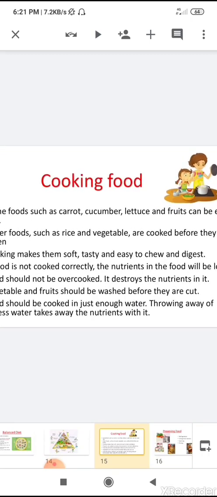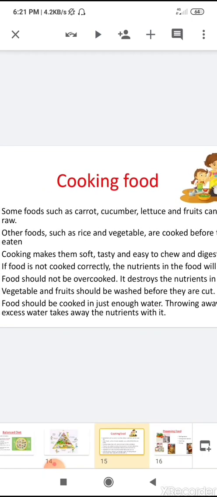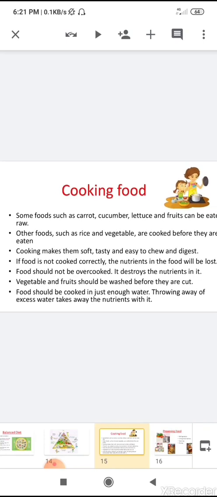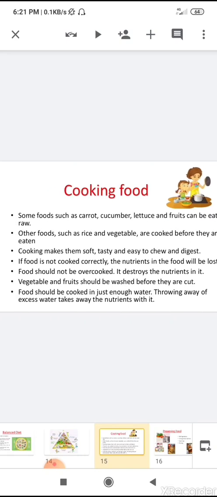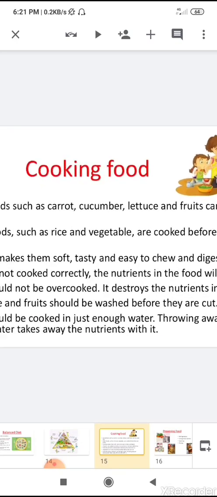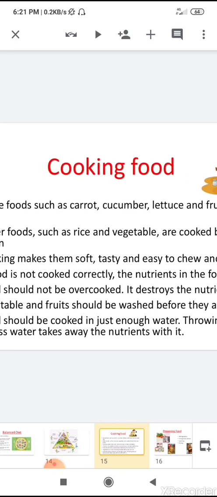Then children, we have learned about cooking food, the right way of cooking. Some foods such as carrot, cucumber, lettuce, and fruits can be eaten raw, whereas other foods such as rice and vegetables are cooked before they are eaten. Why are they cooked before being eaten? To make them soft, tasty, and easy to chew and digest.